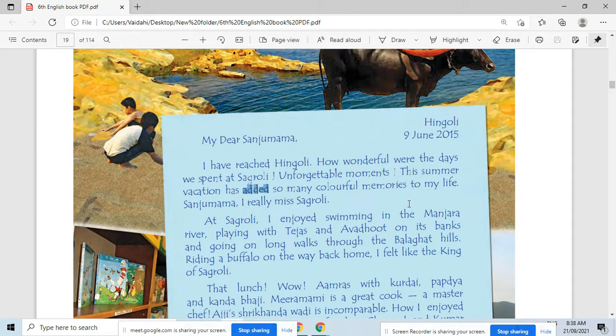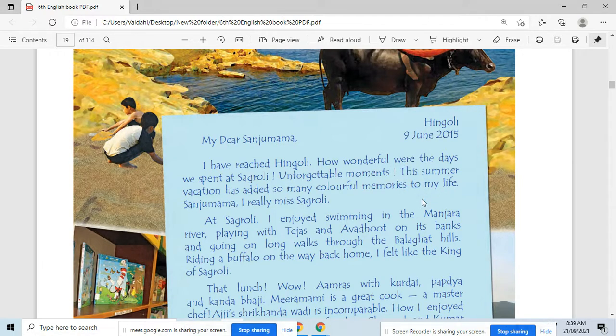So this summer vacation has added so many colorful memories. You know memories? Memories means आठवणी. So this summer vacation has added so many colorful memories in whose life? In Raman's life here.